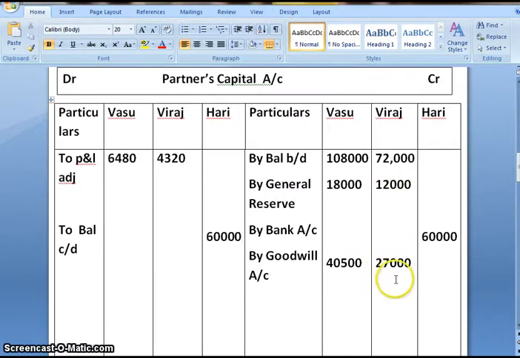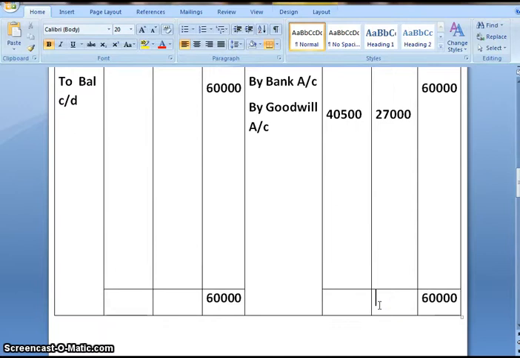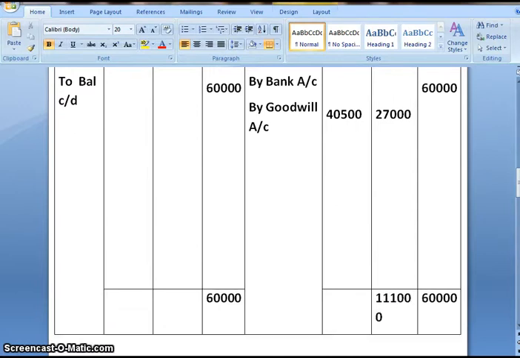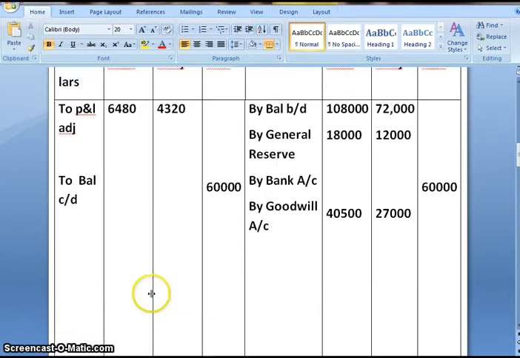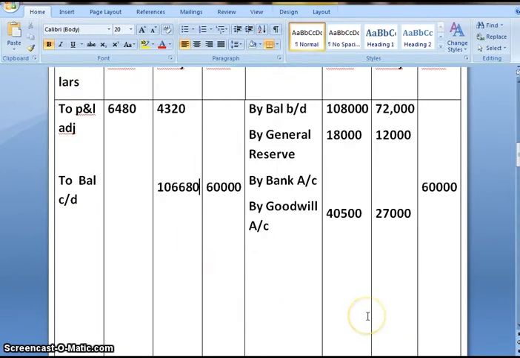On adding 72,000 plus 12,000 plus 27,000, we'll deduct 4320 from that. And the balance will be 1,06,680 for Viraj.